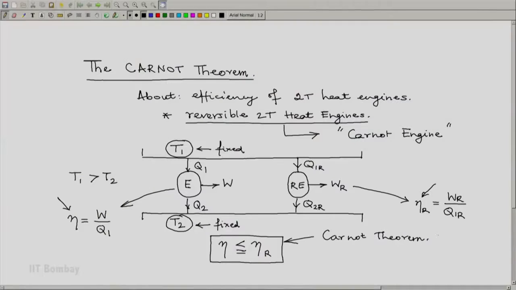Now it is important to note that here we are just talking about an engine and a reversible heat engine. The given or the fixed things are the two temperatures, one is T1 and one is T2. There are no other qualifications on the engines except that the one on the right has to be reversible. Otherwise the engines may be made up of any materials, any structure, they may use any fluid, they may use any set of processes. That is the importance of the Carnot theorem.